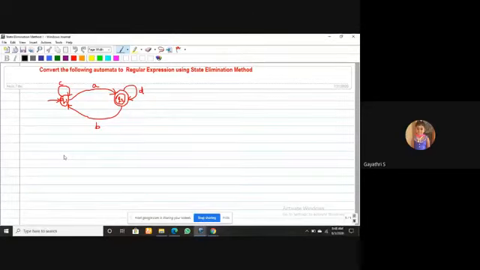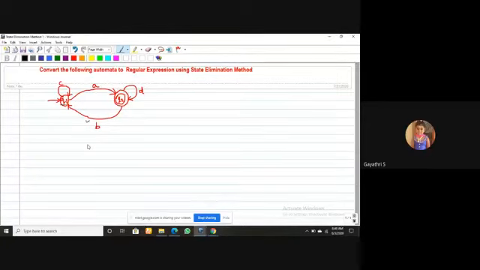As per the rules of the state elimination method, first you have to check whether your starting state has any incoming edge. Yes, in this automata, your starting state Q1 has one incoming edge. Next, check whether your automata has multiple final states. No, only one final state, that is Q2. Next rule, check whether there is any outgoing edge from the final state. Yes, the outgoing edge is also available from Q2. So rule 1 and rule 3 are applicable. First apply rule 1, then rule 3.